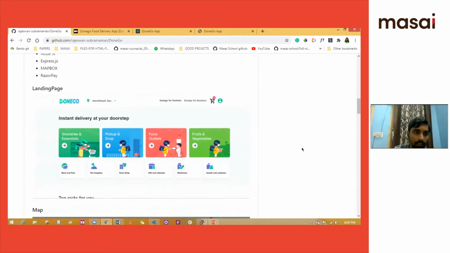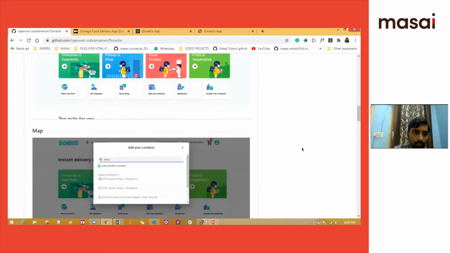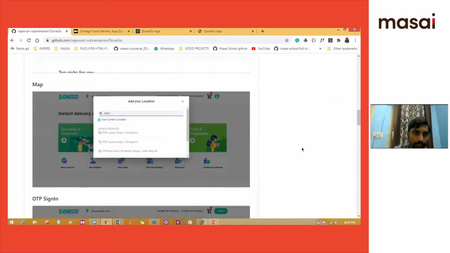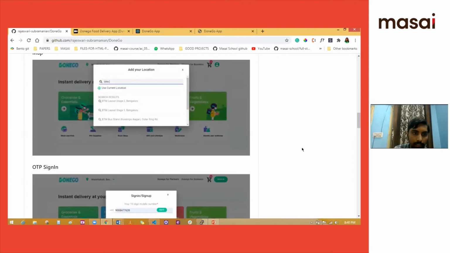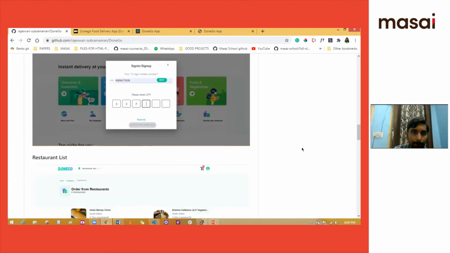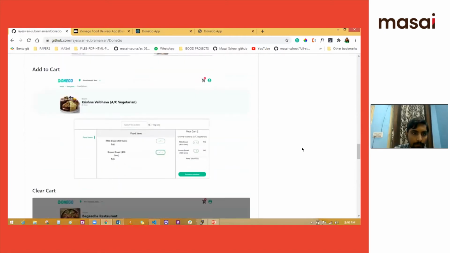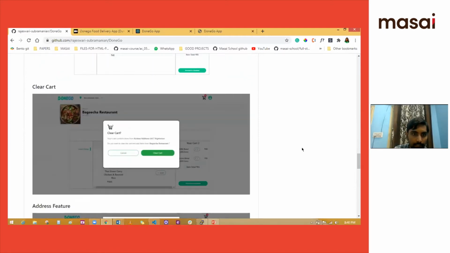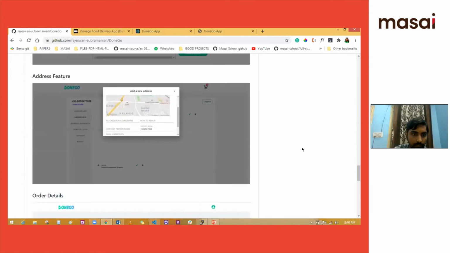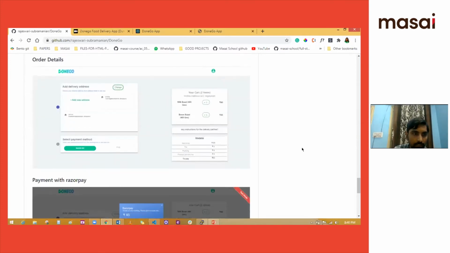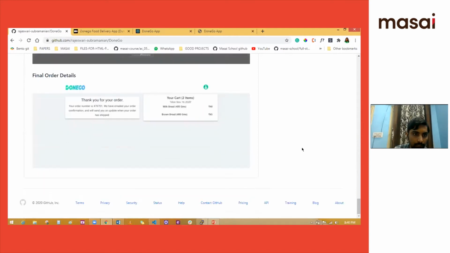And this is our landing page, and this is the map page, and OTP sign-in page, restaurant list page, add to cart page, clear cart page, address feature, order details, payment with Razorpay, and finally the final order details. And then over to you, Rajeshwari. She will show the project demo.